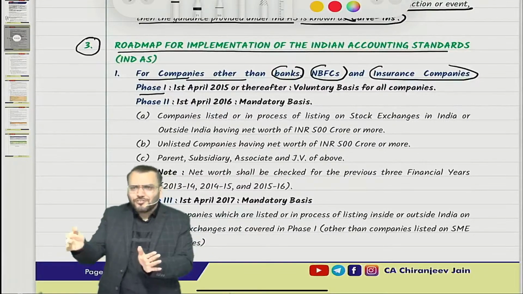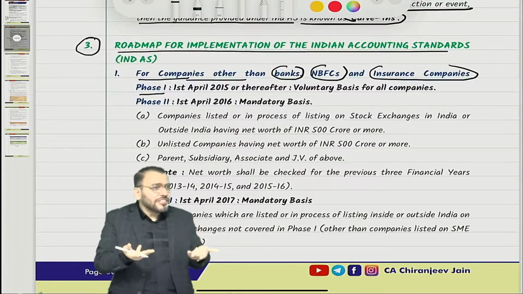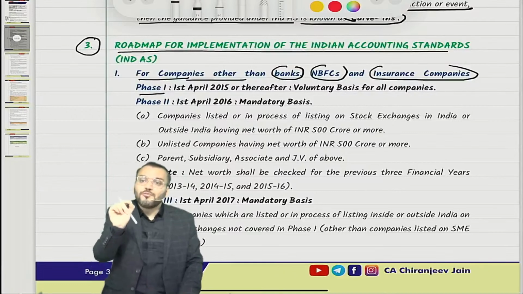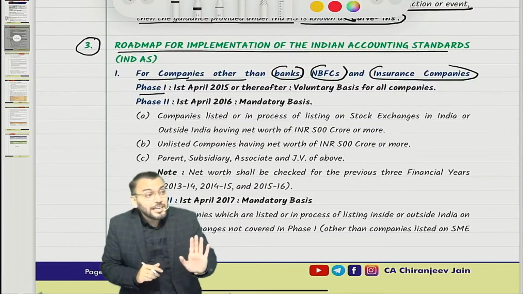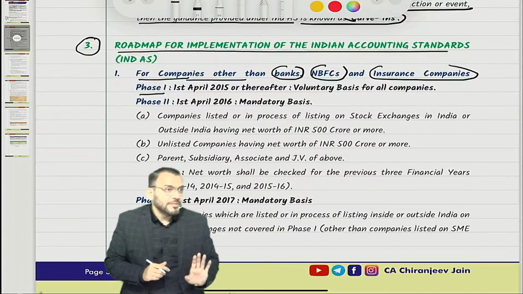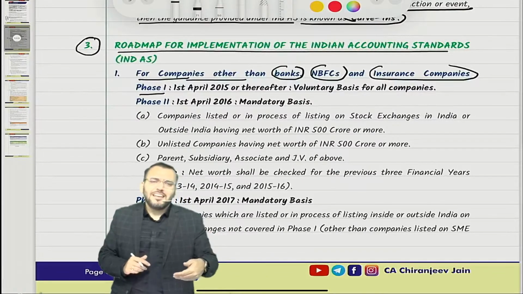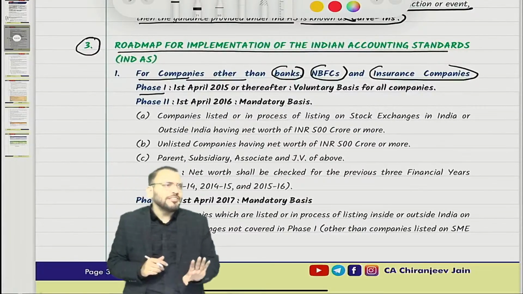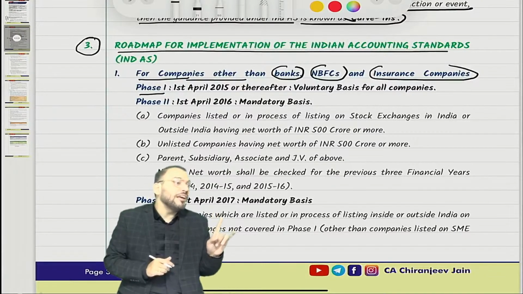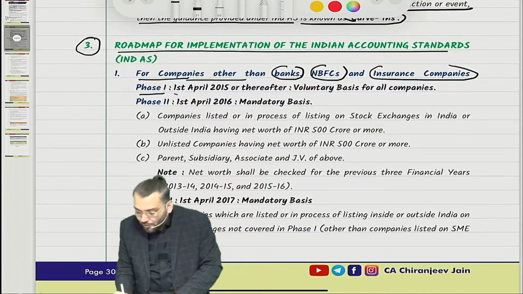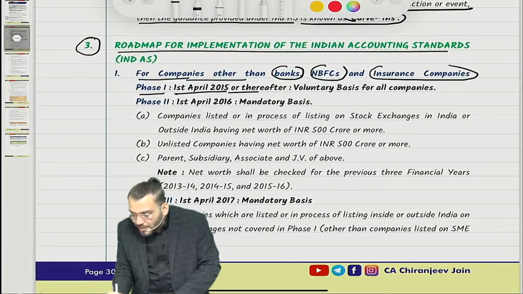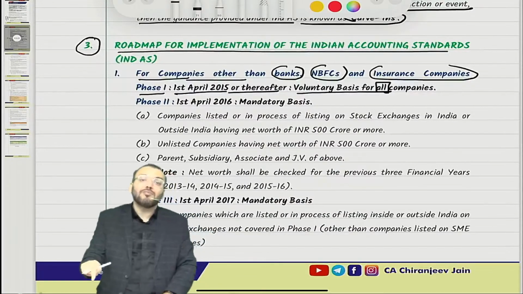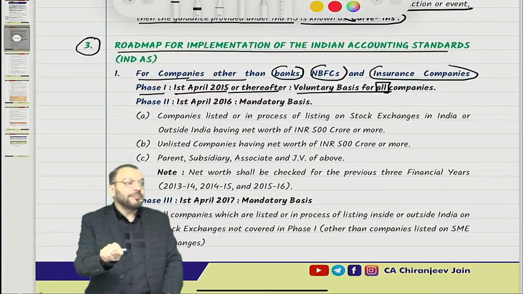Voluntary phase means any company which is not a banking company, insurance company or NBFC can adopt Ind AS voluntarily from 1st April 2015. Understood? Normally, any company which knows that Ind AS will be applicable soon will adopt on a voluntary basis. But initially it was only voluntary. So from 1st April 2015 or thereafter, voluntary basis for all companies. All companies other than what? Banking company, insurance company and NBFC.